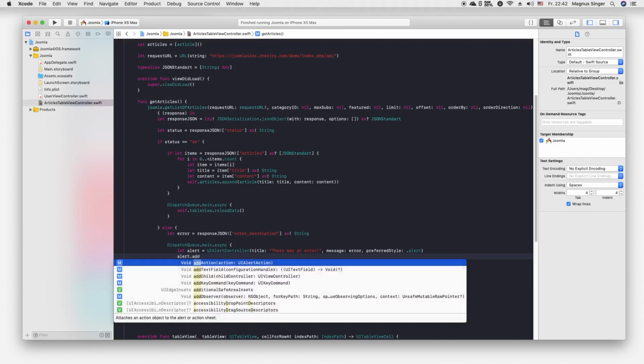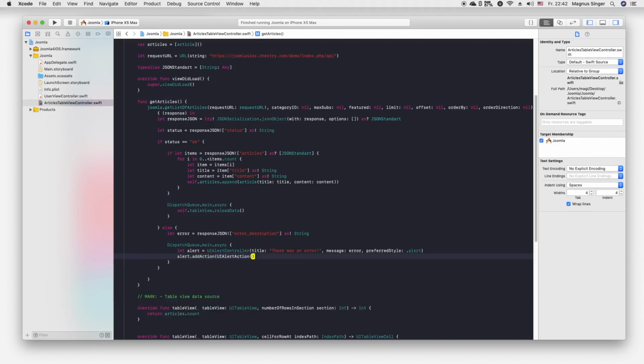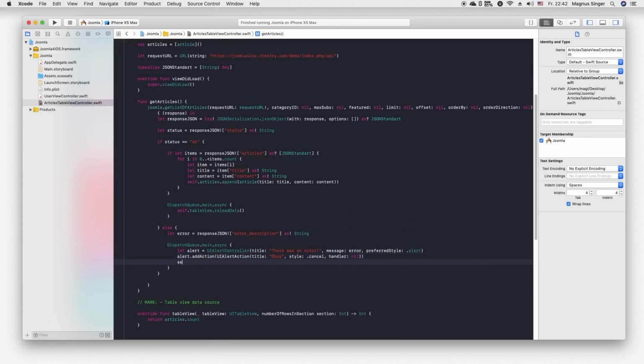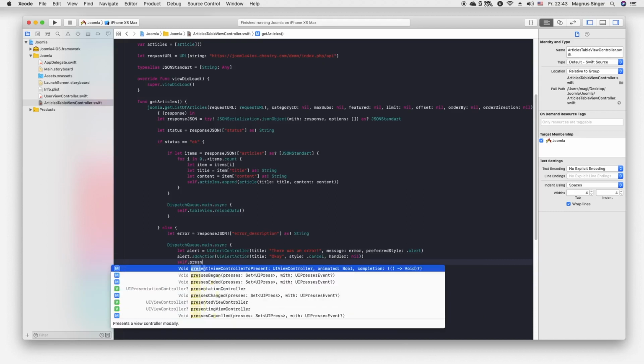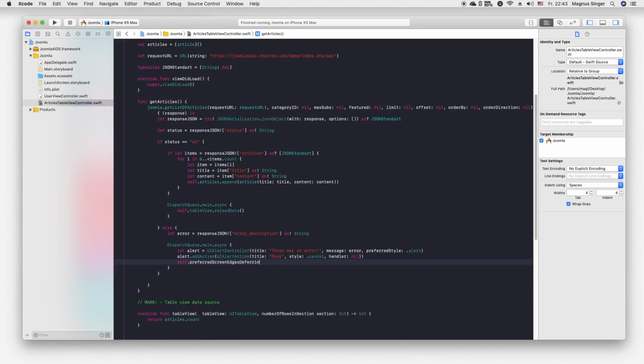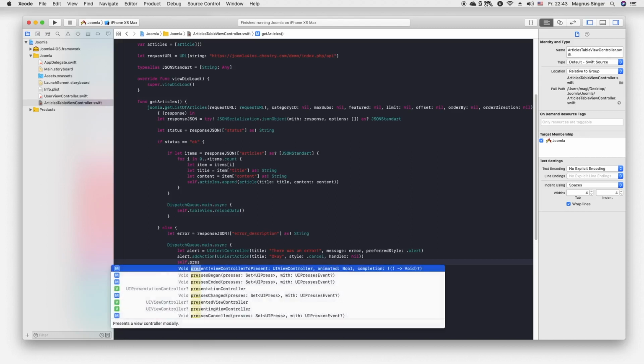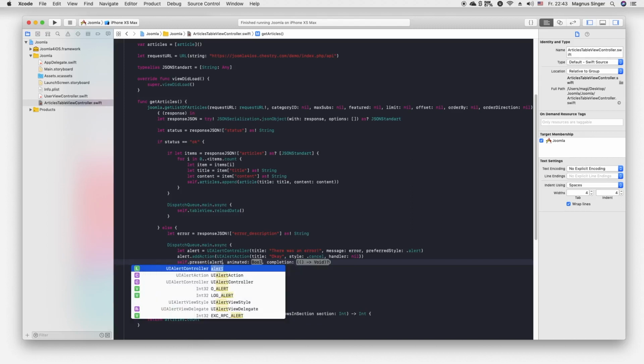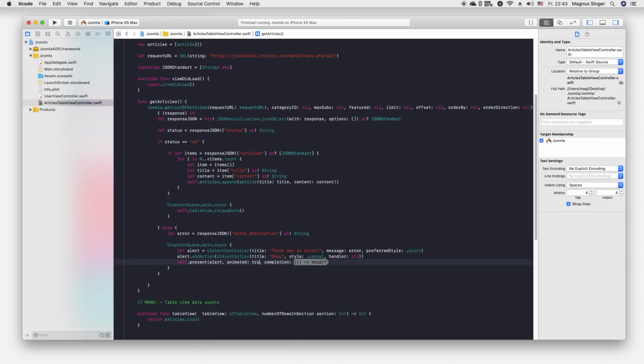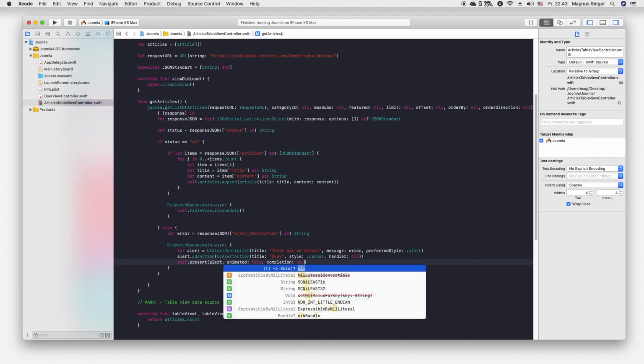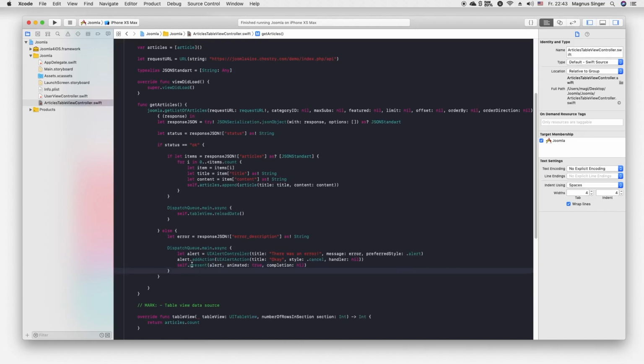Not add action. Sorry, I don't commit everything I write because I think you've seen this now more than once, and as you may see, I mistype. True, true. Okay, so this is done.